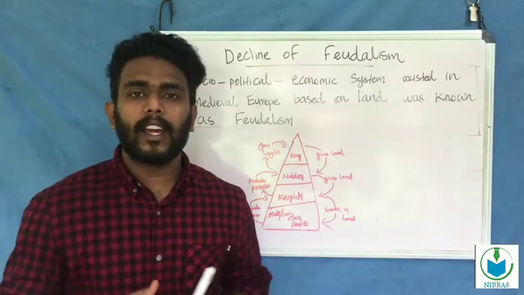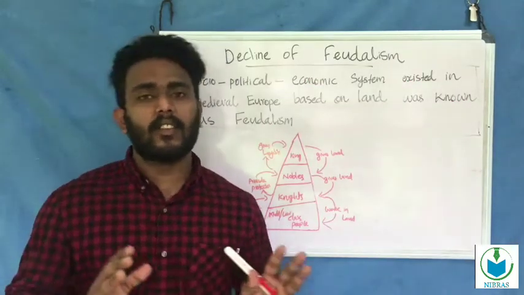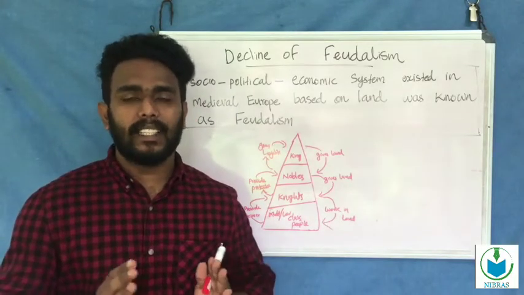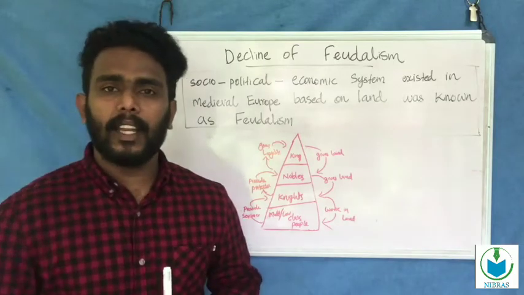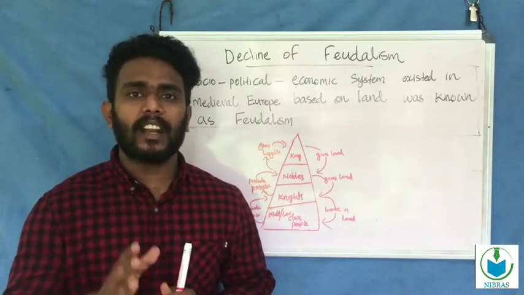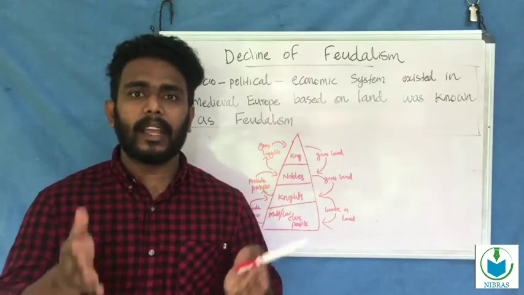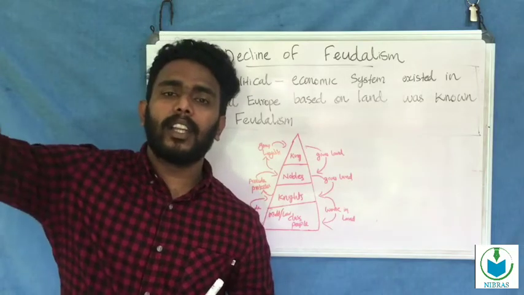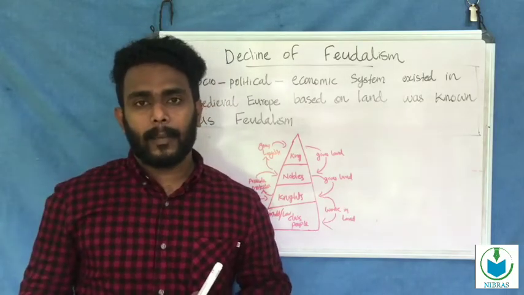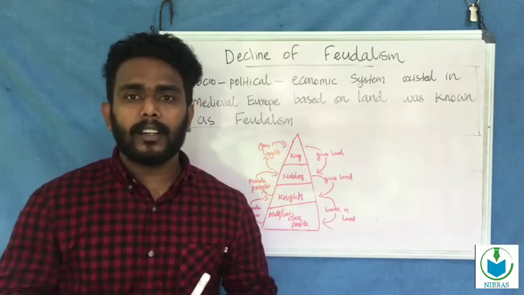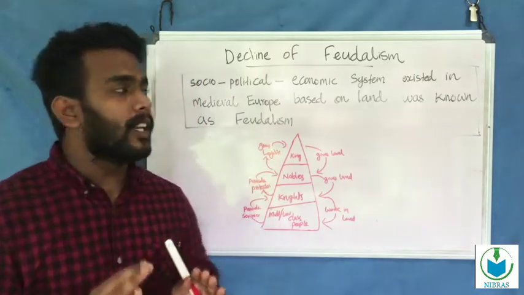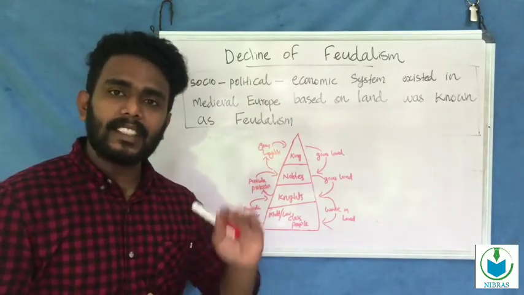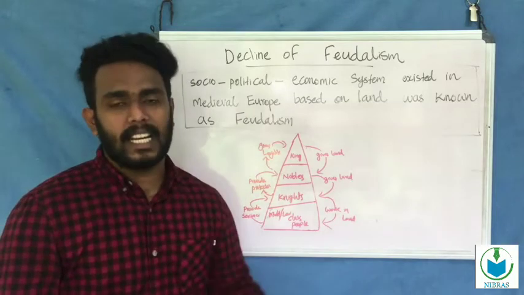Okay, now we are going to discuss the last section of our chapter. It was the decline of feudalism. One question: what is known as feudalism? We know that feudalism existed in Europe, and that it spread to other countries. In Europe, the feudal system existed in the medieval period also. In the last phase of the medieval period, it declined.